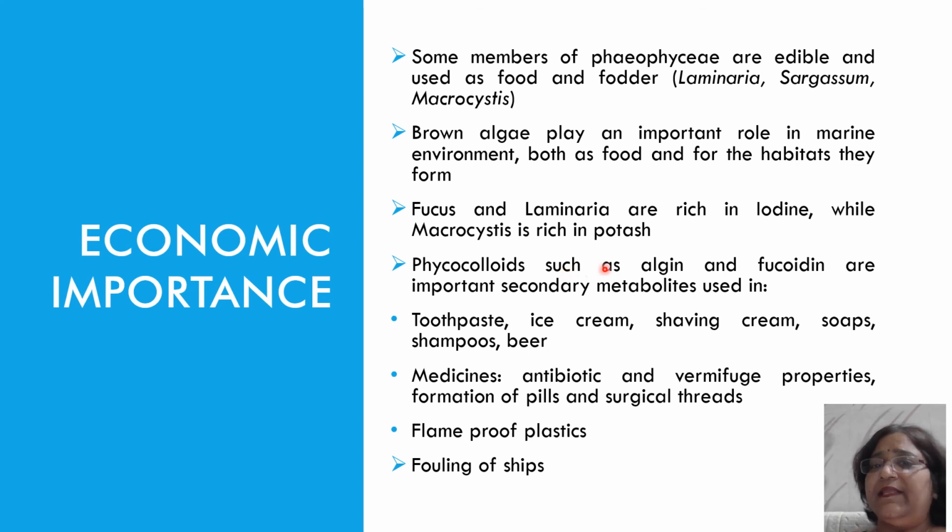The phycocolloids, mainly algin and fucoidin, are very important secondary metabolites produced in Phaeophyceae, and they are generally used as thickeners in toothpaste, ice cream, shaving creams, soaps, shampoos. They are also used in beer. Phycocolloids are also used in medicines, in antibiotics, in vermifuge properties, formation of pills, tablets, and surgical threads.